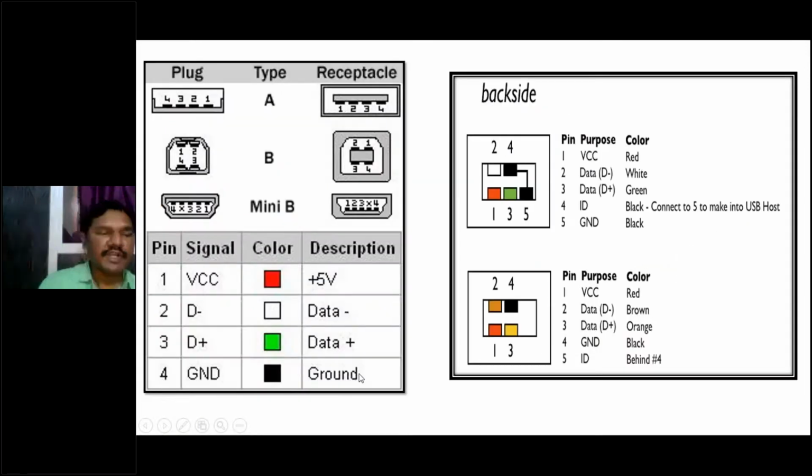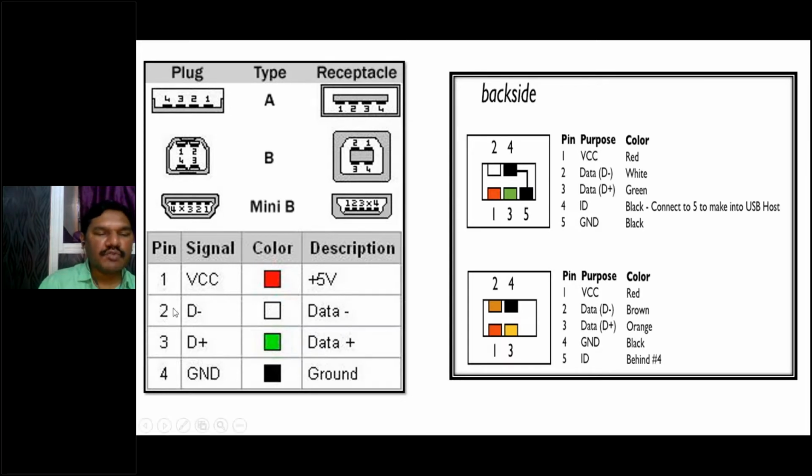Now here the first pin indicates VCC and the fourth pin indicates ground. So when you connect your mobile phone through this USB cable, it is charging because of this first pin and fourth pin only. And if you use the same cable to connect to the computer, the second pin and third pin are for data transmission and reception. So it has two operations at a time: it is charging, and it is also used for data transmission and data reception.